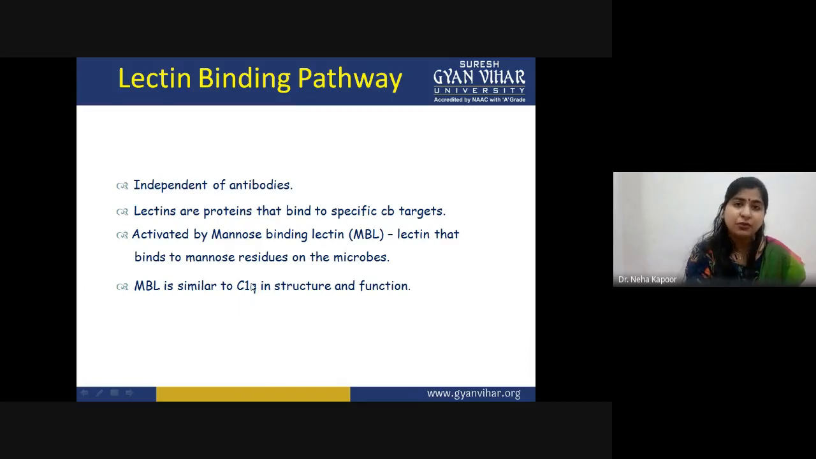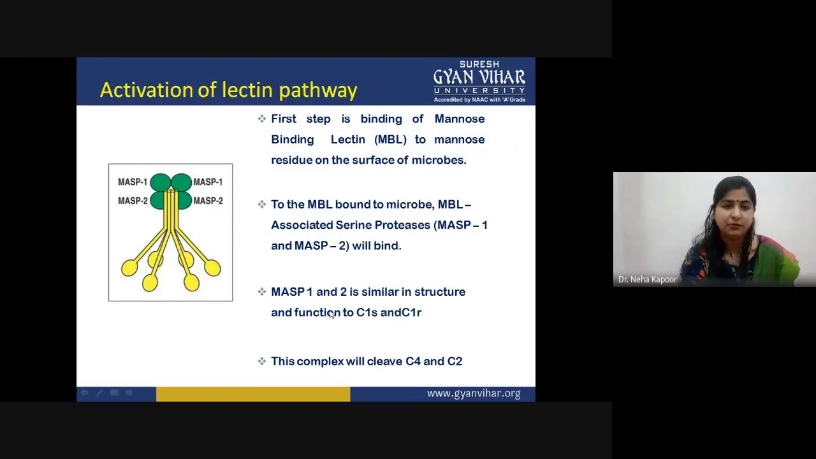In the starting slides I also told you that there is some resemblance, some similarity, between the classical pathway and the lectin pathway. That resemblance lies in the structural and functional similarity to C1q. That is the first starting point, because the first step in the activation of the lectin pathway is the binding of mannose binding lectin. To bind these MBL lectins, we need some proteases, known as MASP1 and MASP2. You can say MBL associated serine proteases.